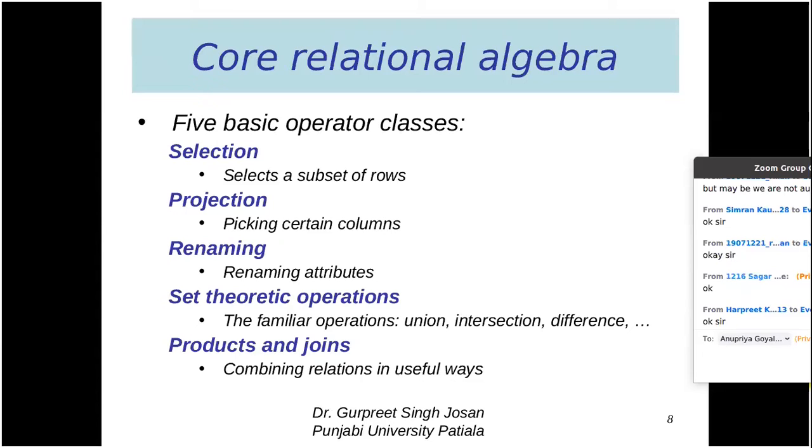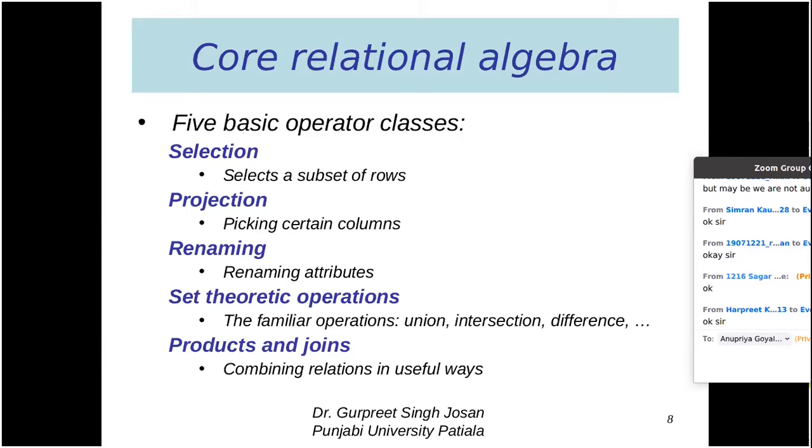Sometimes we need to select some rows, so selection will select a subset of rows. If we apply the selection operation on a table, then we will get a subset of rows. Similarly, sometimes we need information from the columns, so we will use the projection operation. With projection, we can pick certain columns from the given table. The third operation is renaming. Renaming means sometimes we want to rename a column name or the table name, so we will use the rename operation.